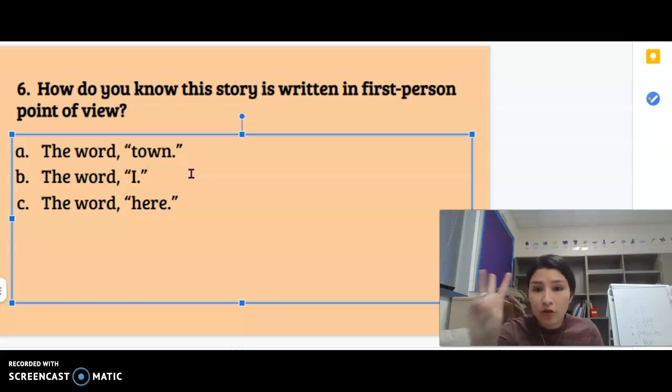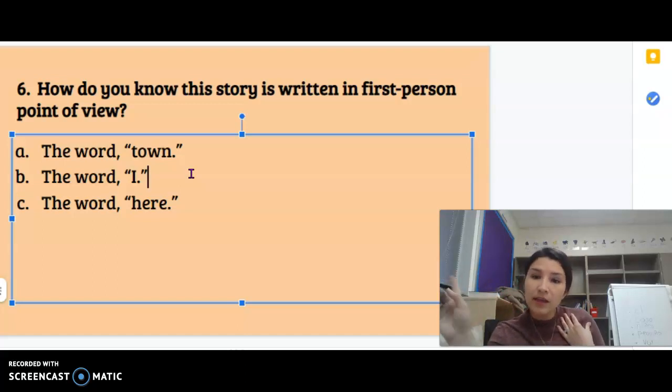If you're looking for third person point of view, it would be he, she, or they. Again, first looks like I, right? First person's I, me, my. Third person is he, she, they. Okay?